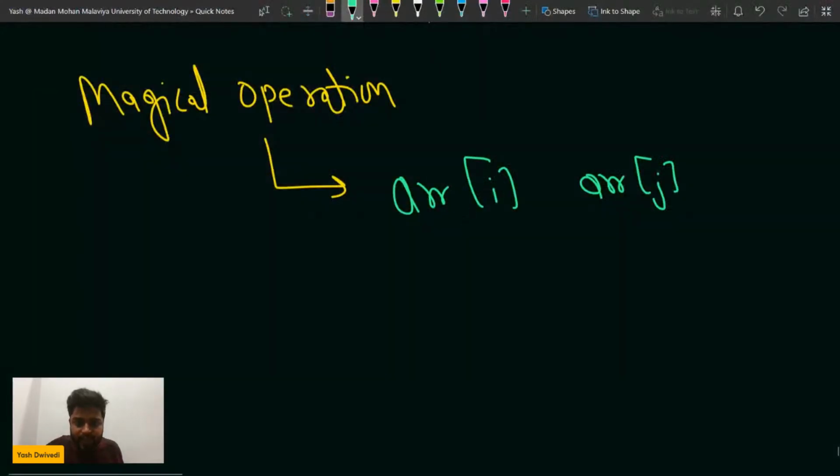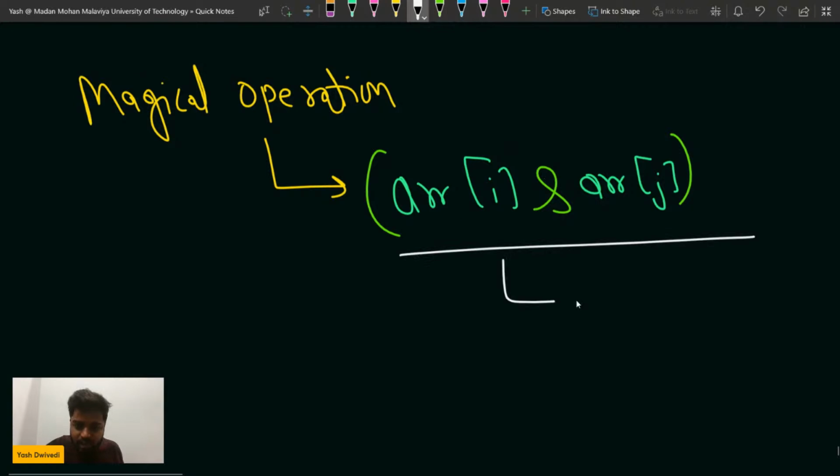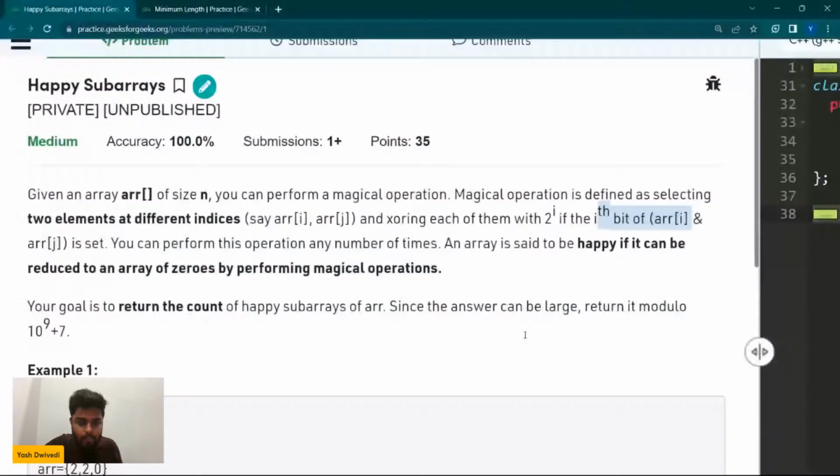If it happens that doing an AND of this expression, for this expression the ith bit is set. So in that case, the problem is asking, for this particular expression, array of i and array of j for two different indexes of the array, original first problem, if anyone wants the original first problem solution, if anyone wants.